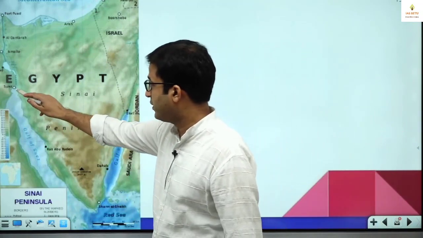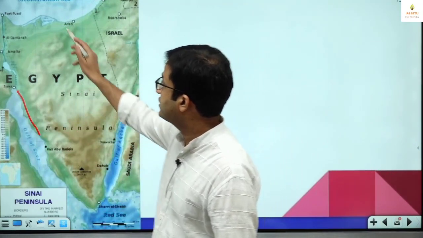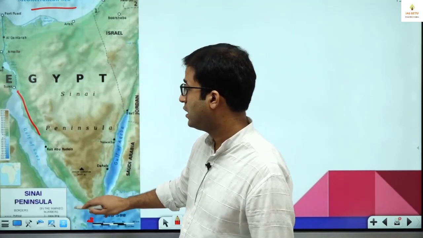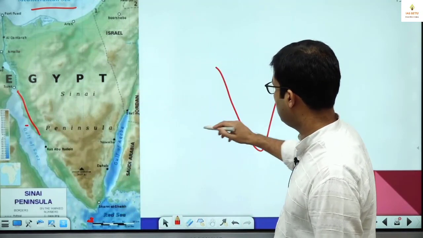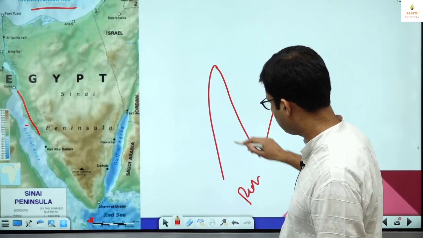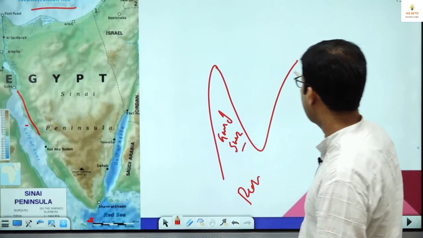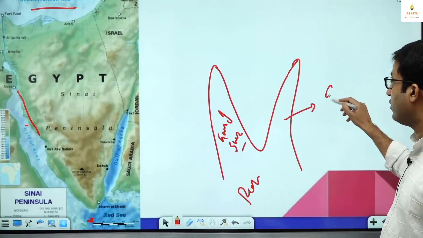Now this is Sinai Peninsula, which is part of Egypt. Okay, this is Mediterranean Sea. This is Red Sea. Here this is Gulf of Suez. This side is Gulf of Suez. And here this is Red Sea. This is Gulf of Suez. Here this is Gulf of Aqaba.